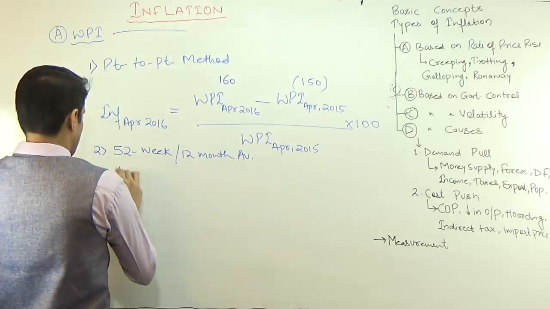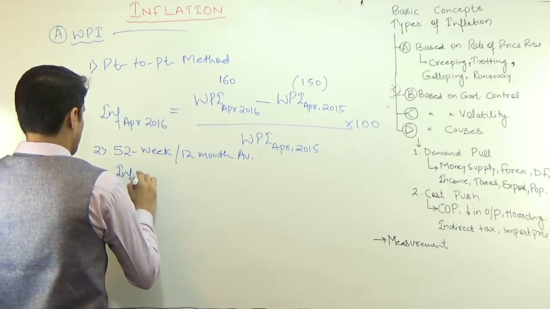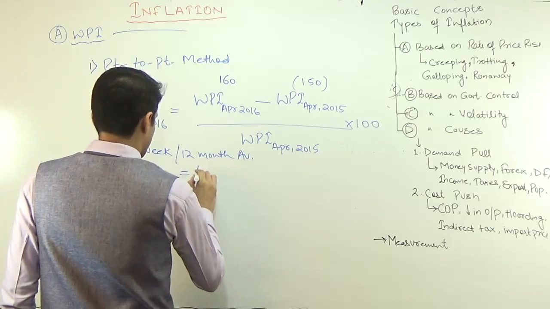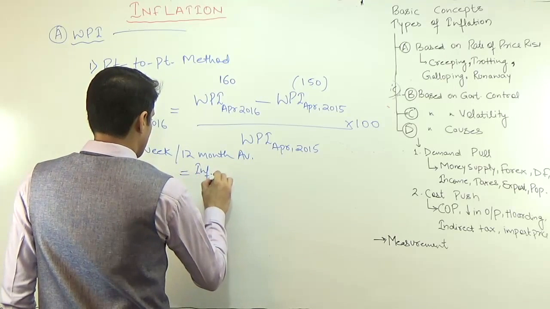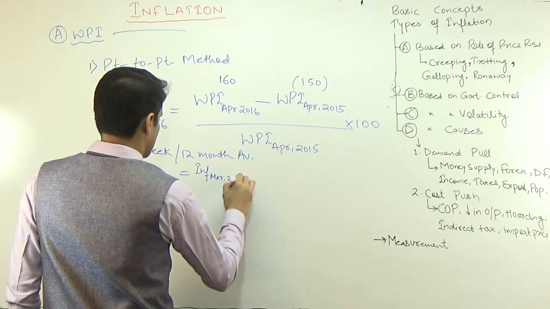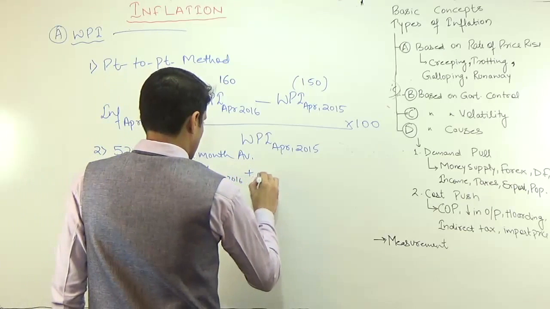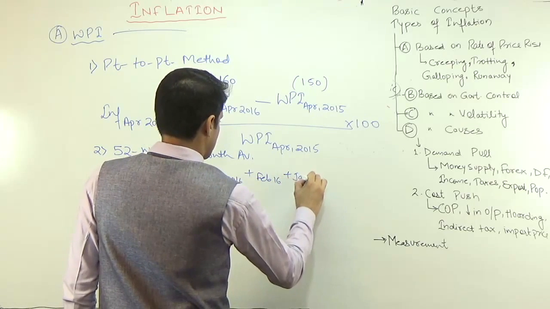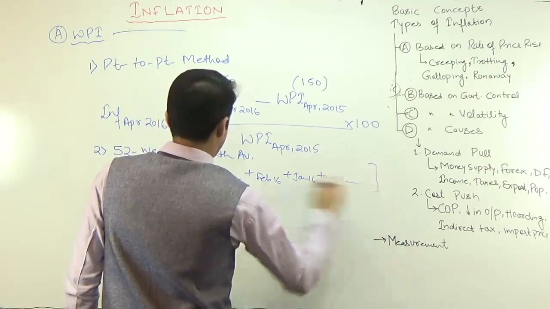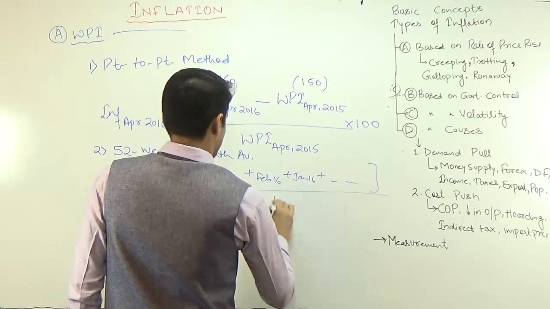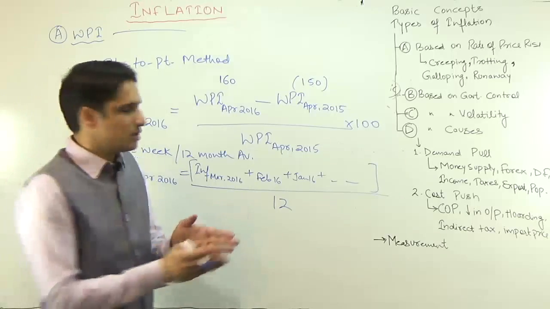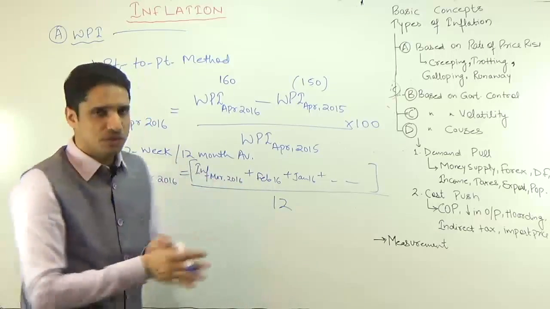It means inflation in April 2016 equals inflation in March 2016 plus Feb 2016 plus January 2016 plus and so on, just 12 months, upon 12. So whatever was the average of inflation of the last 12 months will be the inflation of next year.